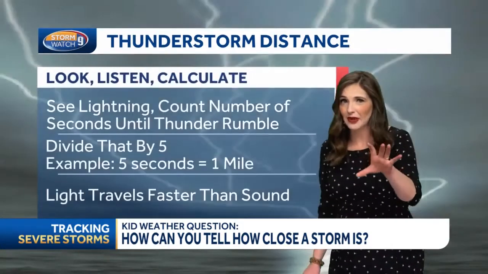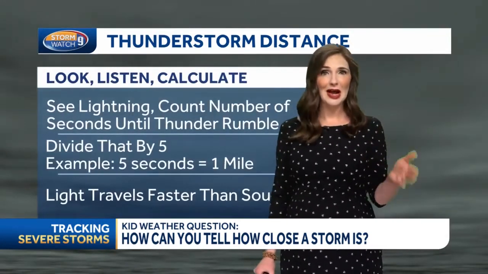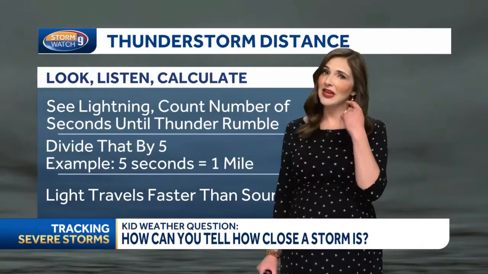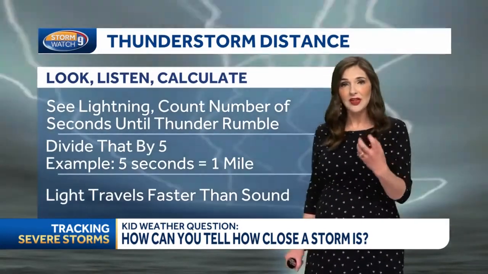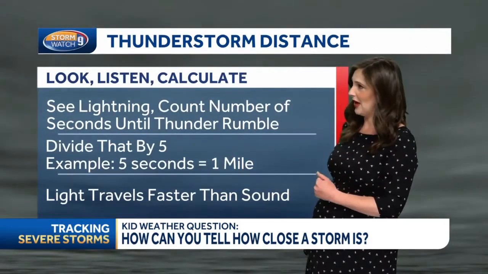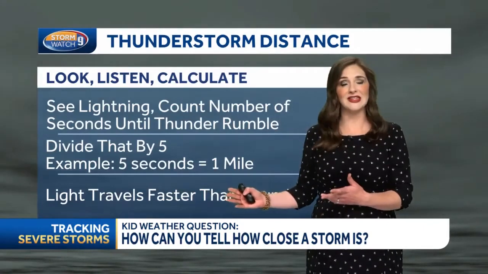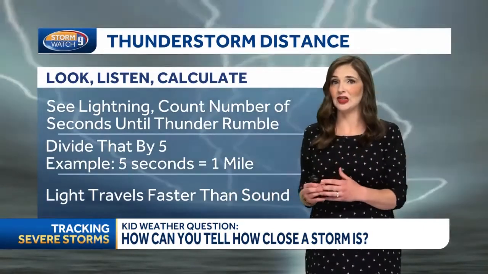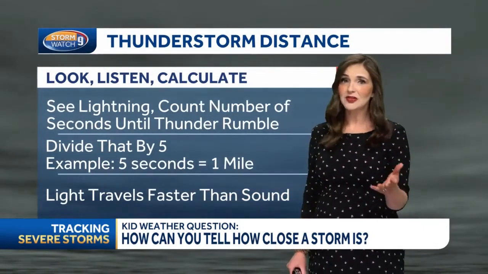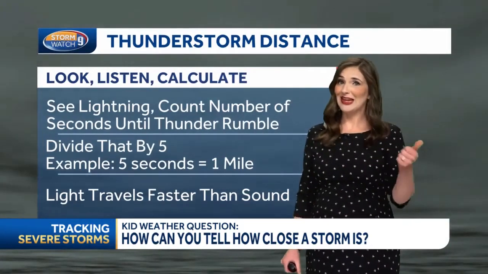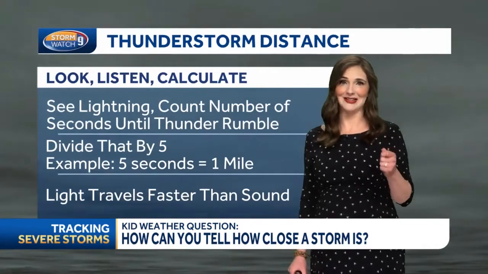When you see that flash, then you want to start counting the seconds in between, the time between you see the lightning and then hear the thunder. Once you hear that rumble of thunder, divide the number by 5. So for example, if you go 5 seconds, that equals 1 mile distance between you and where that lightning struck. Keep in mind, light travels faster than sound, so that's why there's a little bit of a difference. But really, the lightning and the thunder are happening at the exact same time.